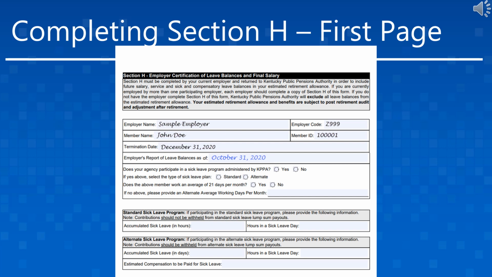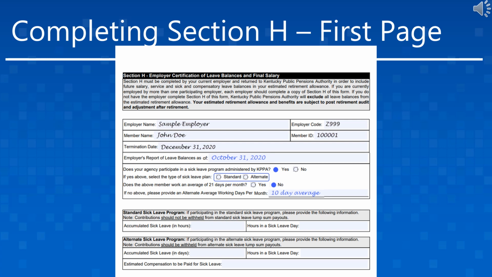Once the date is selected, the employer must then answer a few questions regarding their participation in the sick leave program with KPPA. If the employer does not participate in a sick leave program with KPPA, mark the No radio button and move on to the next section. If the employer does participate in a sick leave program, mark the Yes radio button and indicate which program they participate in. The employer must also provide whether the member works an average of 21 days per month or if the employee has an alternate work schedule. If the member works an alternate schedule, the employer will need to mark the No radio button and provide an alternate number of average working days per month.